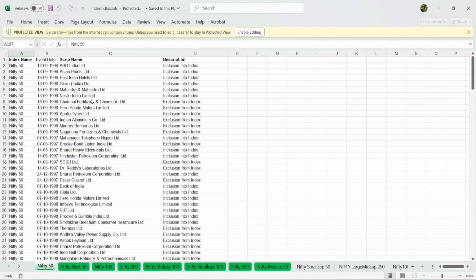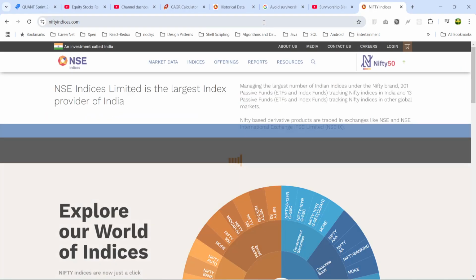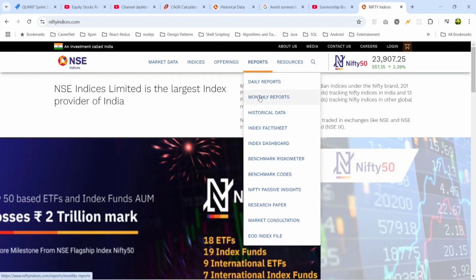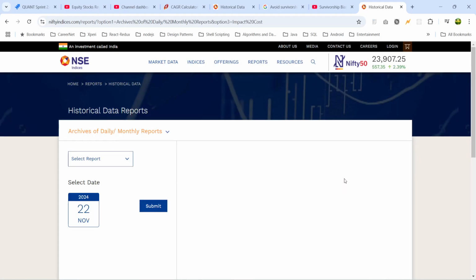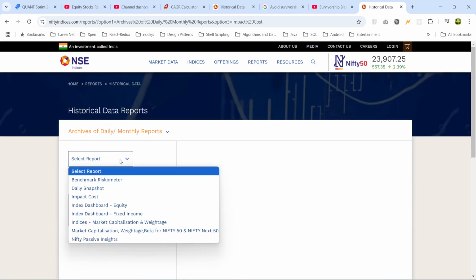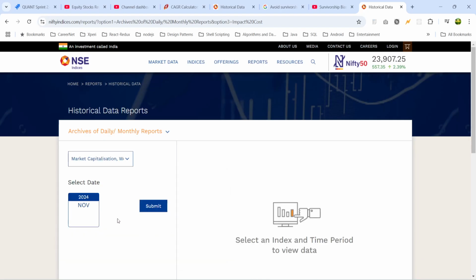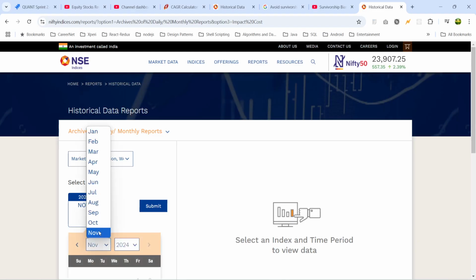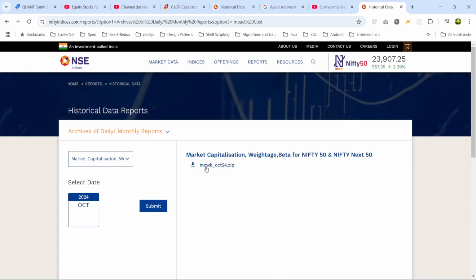Okay. Then I found a way to download Nifty 50 or Nifty Next 50 data for the past years and months. Let's go to this website, niftyindices.com. Go to reports, click on monthly reports, go to archives here. Then select report. Under reports, you need to select market capitalization weightage beta for Nifty 50 and Next 50. Then select a month here. For example, I am selecting October, submit. And click on this link, mcw_october24 zip.